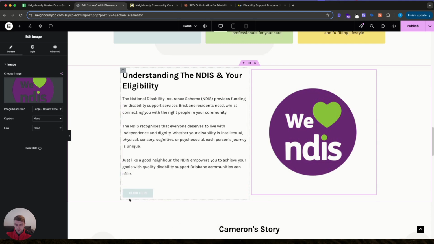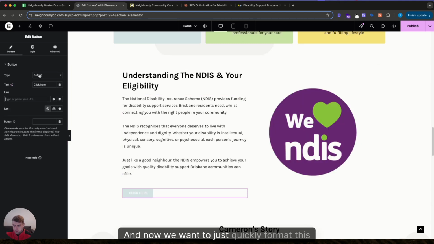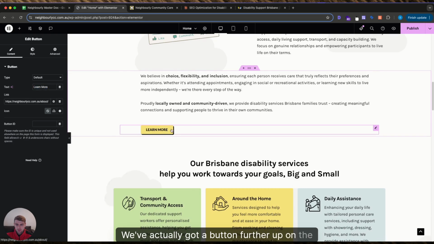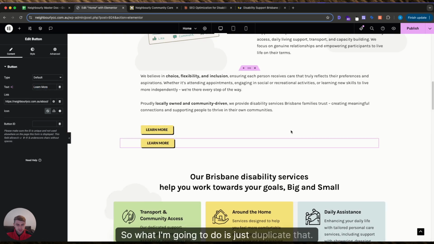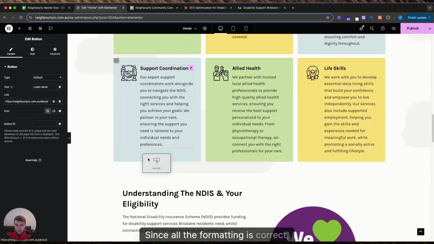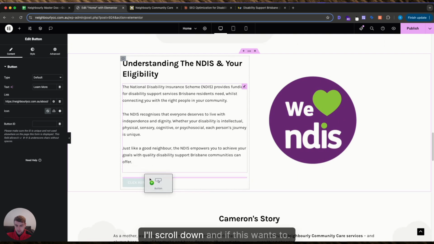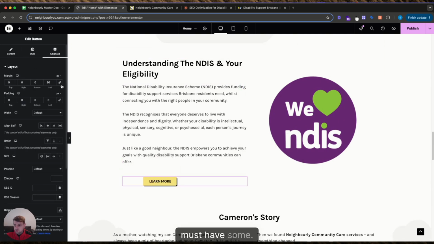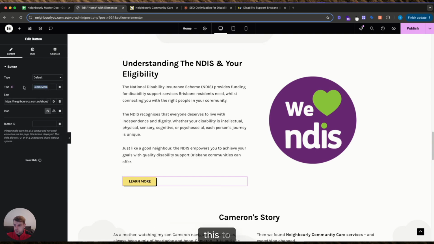Yep, that looks good. And now we want to just quickly format this button. We've actually got a button further up on the page, so what I'm going to do is just duplicate that since all the formatting is correct. I'll scroll down and if this wants to let me, just drop it there. Yep, there we go. And we're going to change this to Explore NDIS. Hopefully that comes up and yep, we'll link that to the NDIS page.